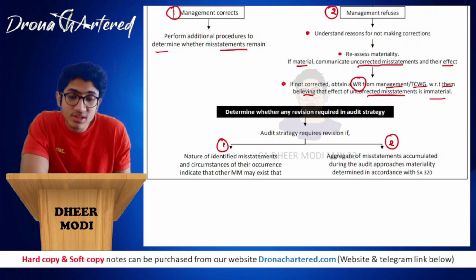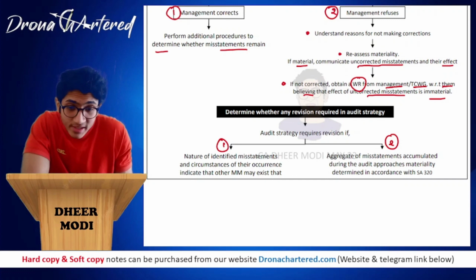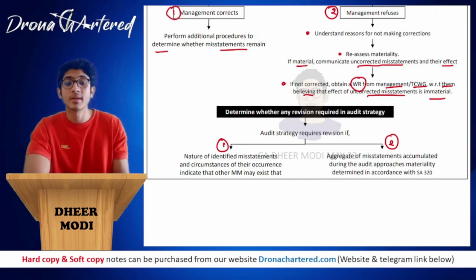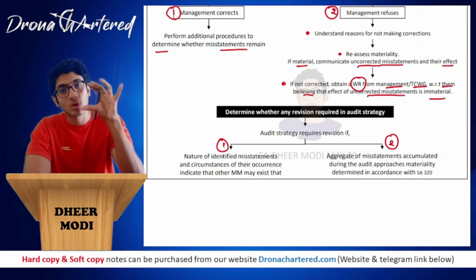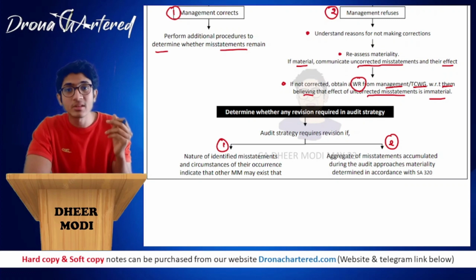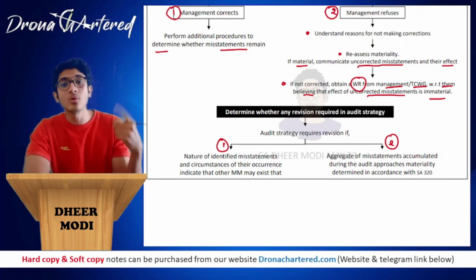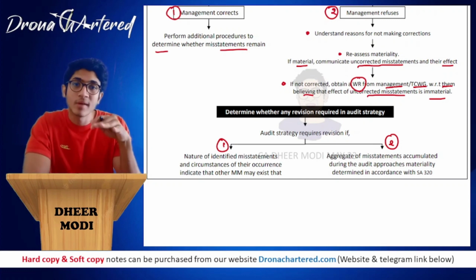First, the nature of identified misstatements and circumstances of their occurrence indicate that other material misstatements may exist. That is, all the misstatements that you have identified, all the misstatements that you have assessed, on evaluating them, you feel that there might be more misstatements. In such a case, you will have to revise your audit strategy because you will have to go more in depth.